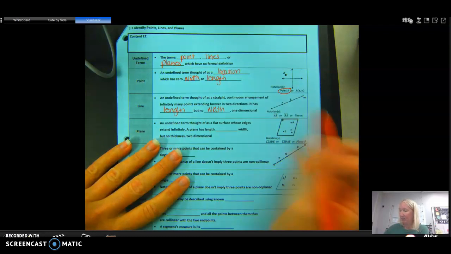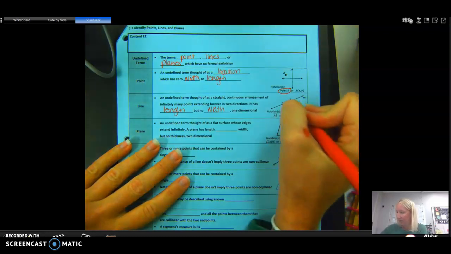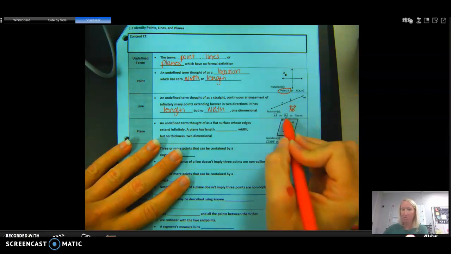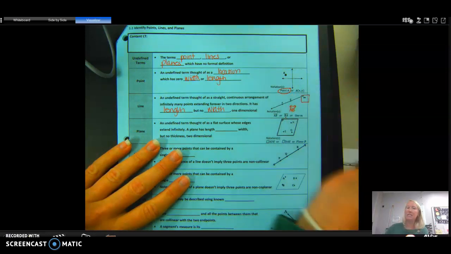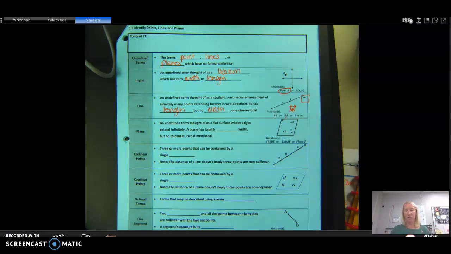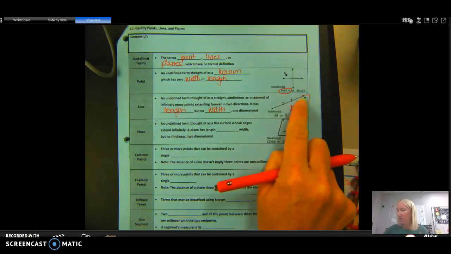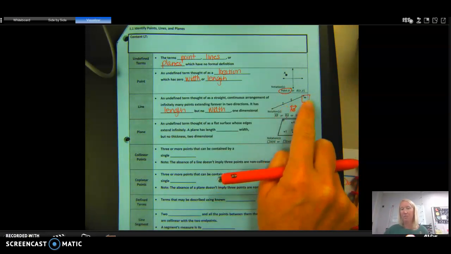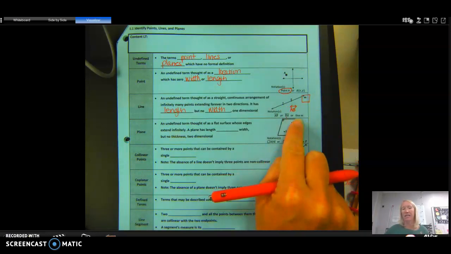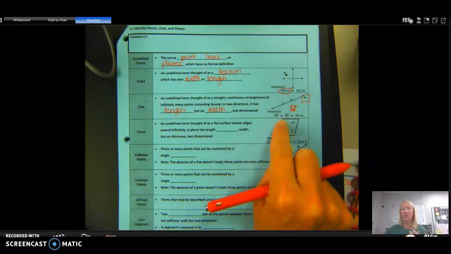Okay? So how do we note this? We call it line AB. I don't know if you can see that, but it has this little notation above it. Or you can flip it around and call it BA with that little notation above it. If you ever see an italicized letter next to a figure in geometry, it is naming that figure. If you notice, there's not a point associated with this M. There's a point here with the B and a point there with the A to note that those are point A and point B. This M is actually naming the line, so we could call it line M. Okay? We could also write down line, L-I-N-E, A-B, or B-A.